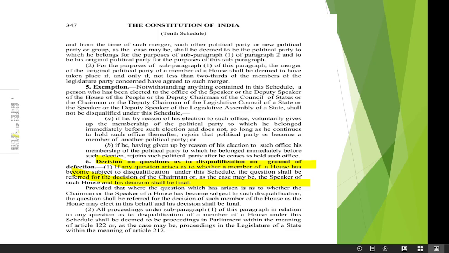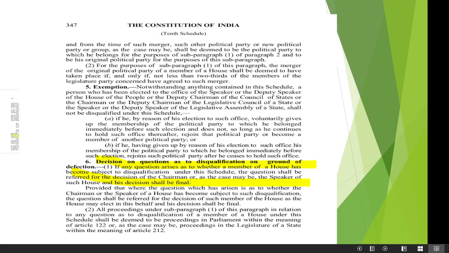Suppose there is a party and they have several members. Some are MLAs, some are MPs, and throughout the country they are there. So out of all the members, two-third have to agree, or only, suppose in Aam Aadmi Party there were 10 members and out of 10, 7 members agreed, so two-third members have already given their ratification that they will join BJP.